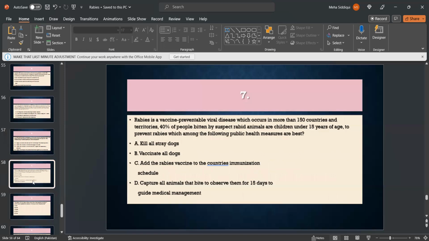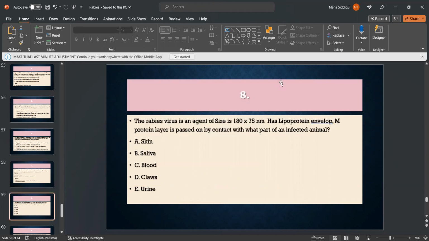MCQ number 7. Rabies is a vaccine preventable viral disease which occurs in more than 150 countries and territories. 40% of people bitten by suspected rabid animals are children under 15 years of age. To prevent rabies, which of the following public health measures are best? Kill all stray dogs, vaccinate all dogs, add the rabies vaccine to the country's immunization schedule, capture all animals that bite to observe them for 15 days to guide medical management. B is the right option.